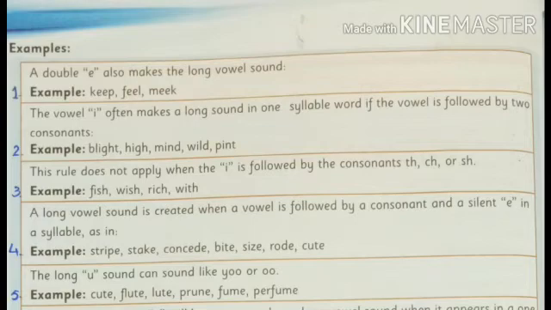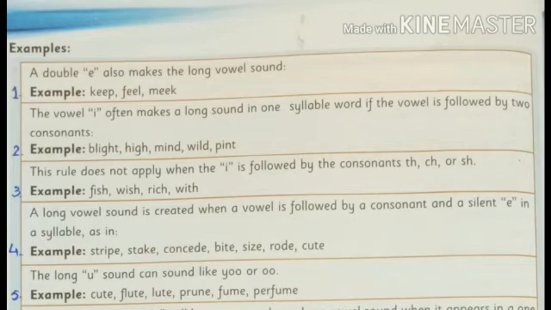We have already discussed that a long vowel sound is created when a vowel is followed by a consonant and a silent letter E in a syllable, as in strive, stake, concede. E is making a long vowel sound. Bite, I is making a long vowel sound. Size, I is making a long vowel sound. Let's see example number 5. The long U sound can sound like U or oo, as in cute, flute, lute, fume.